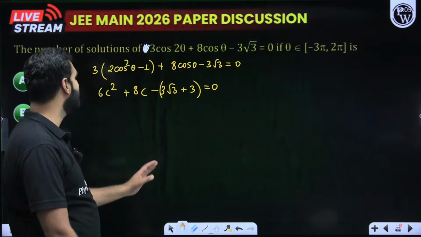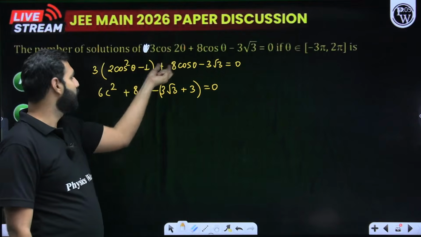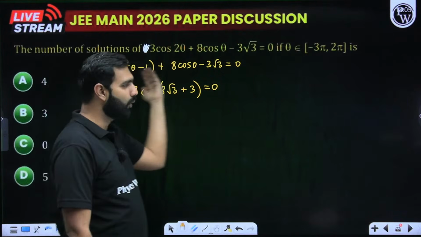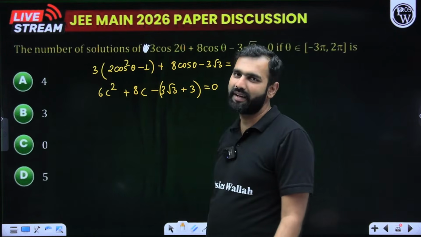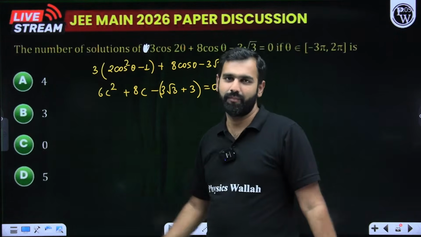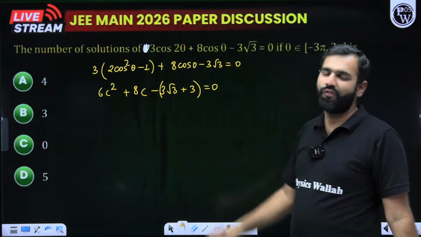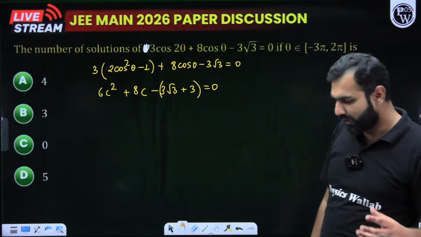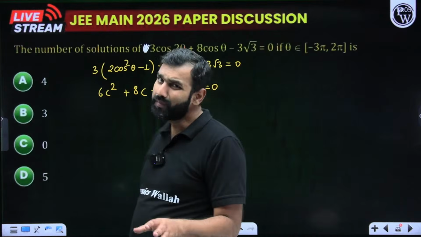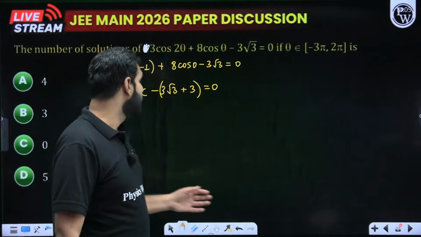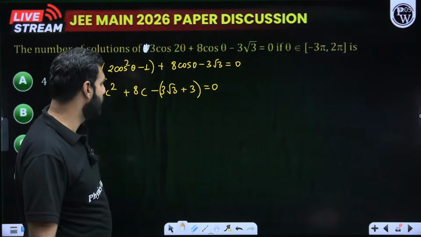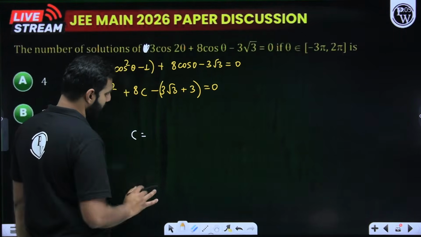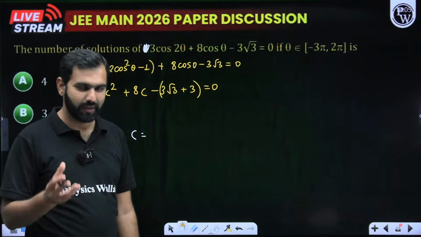So with that, cos 2 theta we can substitute by 2 cos square theta minus 1. It becomes a quadratic in cos. For the sake of simplicity, I'll replace cos theta by c. So this becomes a quadratic. Now the only challenge is you have to find the value of c with the help of Sridharacharya formula. I hope you can simply write the value of c by using the Sridharacharya formula. When you use it, you get two values of c. I'm not writing that calculation, I'm leaving it up to you.